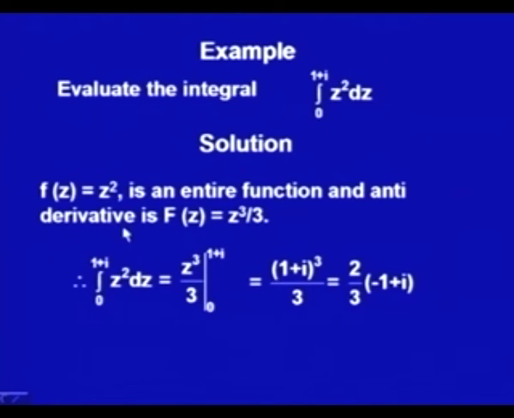Similarly, if I take the function e to the power z, or any integral power of z, or any other entire function, then the antiderivatives of all those functions we do know, because in the chapters on derivatives you have done the derivatives of these functions. Since they are entire functions, whatever 2 points we take, we can write it out. But it is not necessary that we talk only about entire functions.